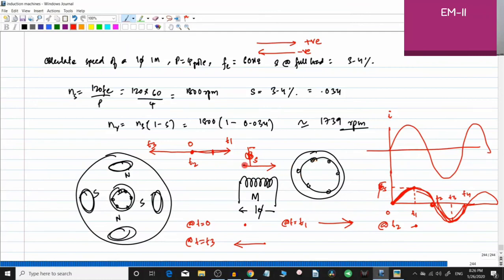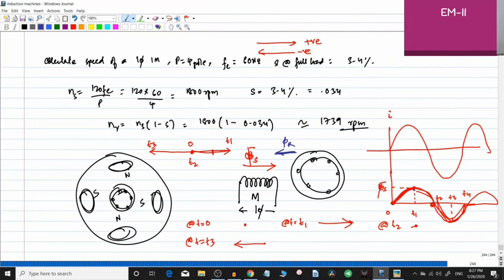So if the flux is increasing from left to right, the rotor will produce a magnetic field so as to decrease the flux in the same direction. So it has to decrease the flux in this direction. Naturally, the rotor has to produce the flux in this direction. Okay, so this will be the direction of the rotor flux from 0 to t1. As an assignment, you should try to do from t1 to t2, t2 to t3, t3 to t4, etc.